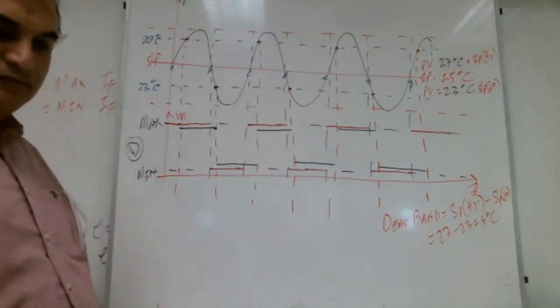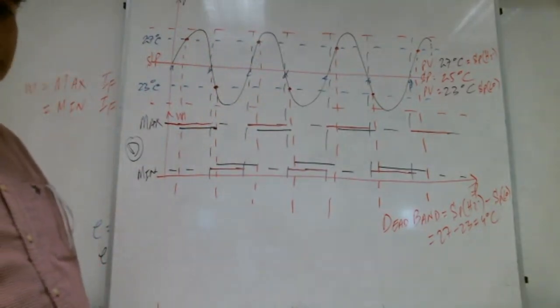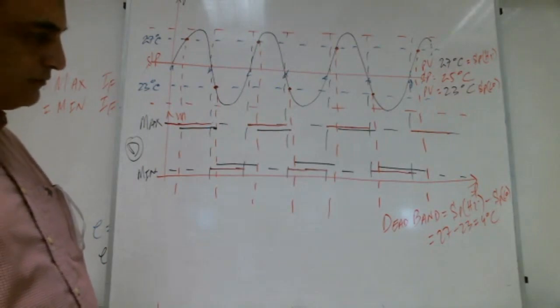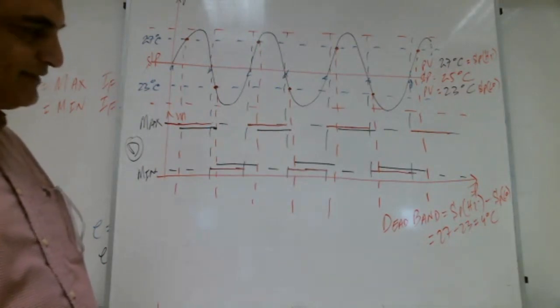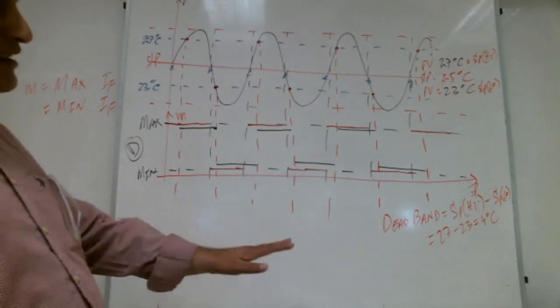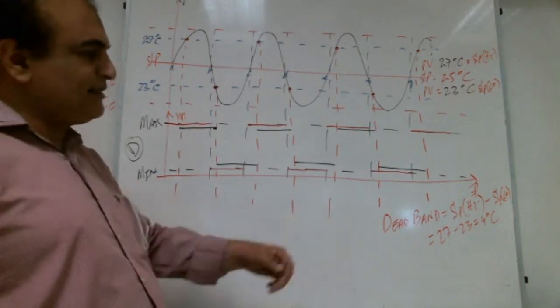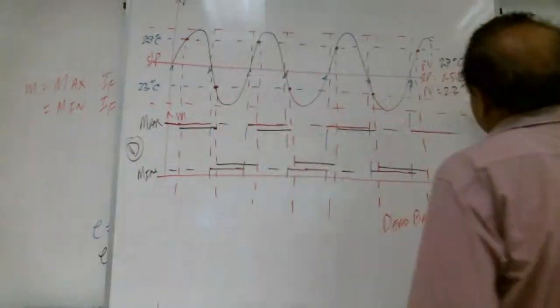Shabab with me? Yes. Teacher, what is the difference between proportional band and dead band? Proportional band, still we are not there. Dead band is this one. This is the dead band.